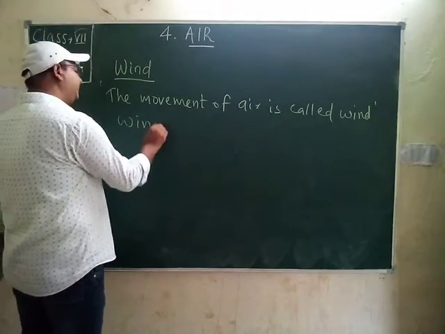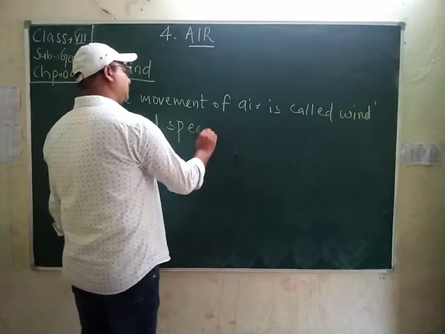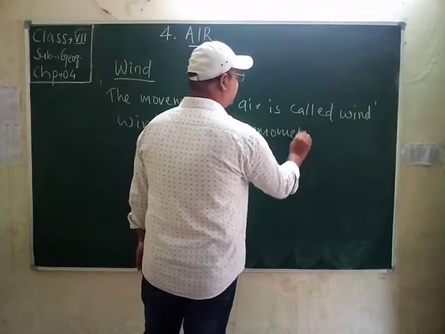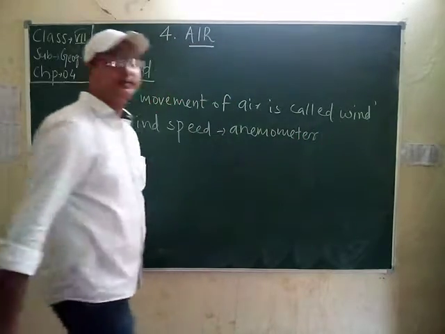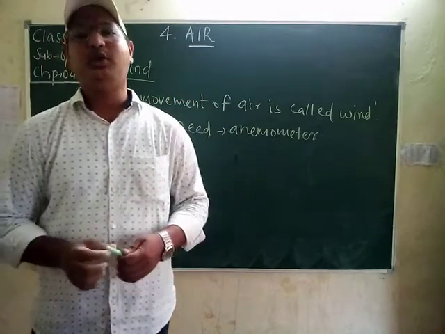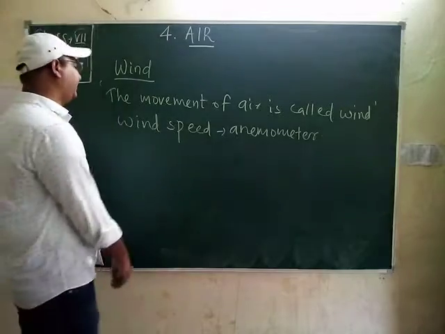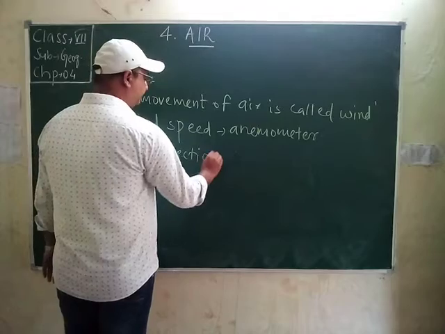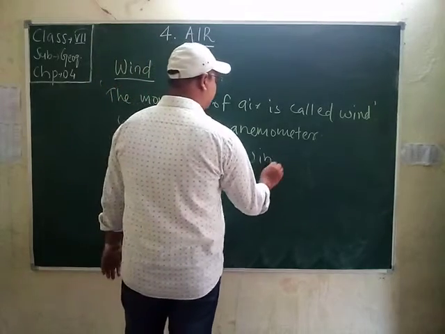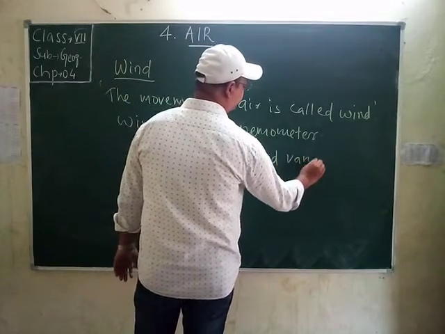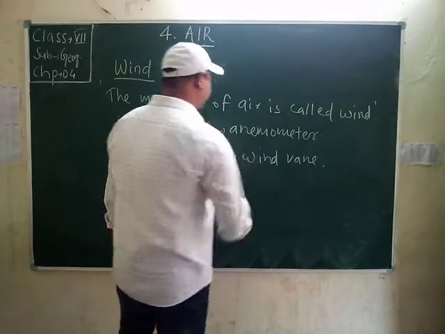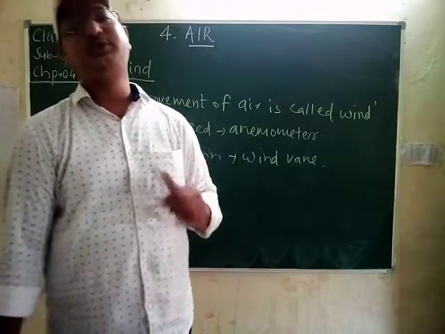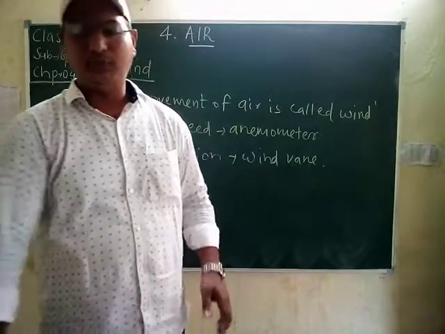Wind speed, students, is measured by an anemometer. And students, a wind vane also helps to determine the direction of the wind. If you want to know the direction of the wind, that is the wind vane. Okay, friends, these two instruments help to know the speed and the direction of the wind.